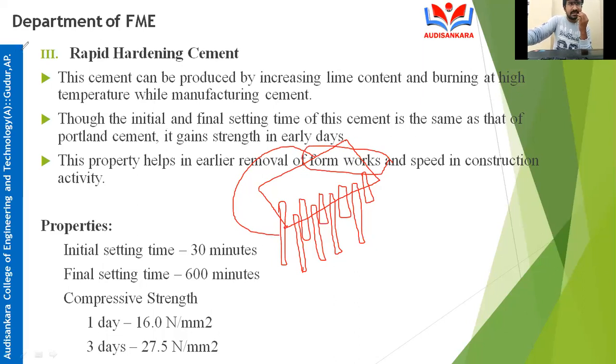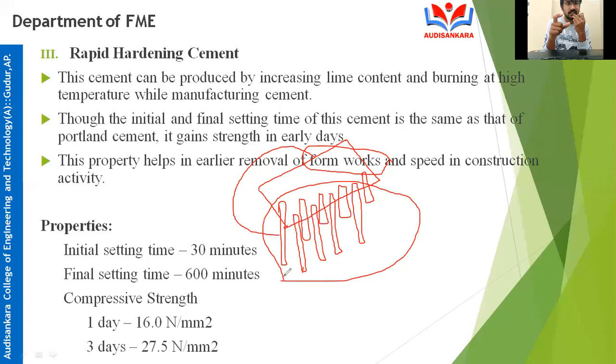What will this rapid hardening cement do? By giving strength early, it helps in removal of formwork early. It helps in removing these poles very early. Within 3 days they can remove the poles if you use rapid hardening cement. If you use normal Portland cement, how many days do you have to keep the poles? 28 days you have to keep the poles, and you have to water the slab, right?